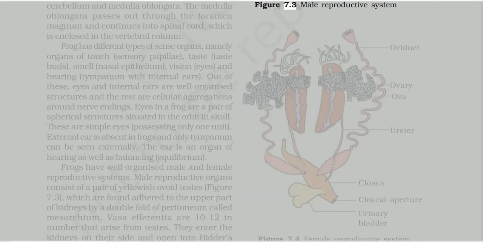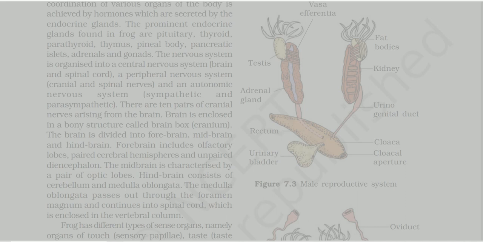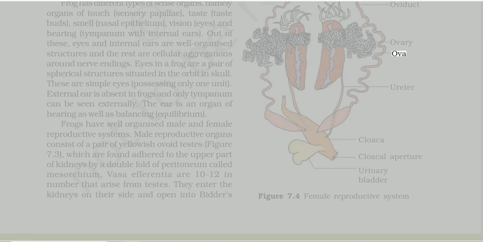Figure 7.3 Male reproductive system. Fat bodies. Kidney. Urinogenital duct. Cloaca, cloacal aperture. Testis. Adrenal gland. Urinary bladder. Rectum. Vasa efferentia. Figure 7.4 Female reproductive system. Oviduct. Ovary, ova. Ureter. Cloaca. Cloacal aperture. Urinary bladder.